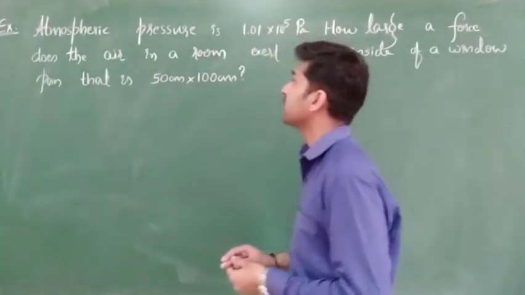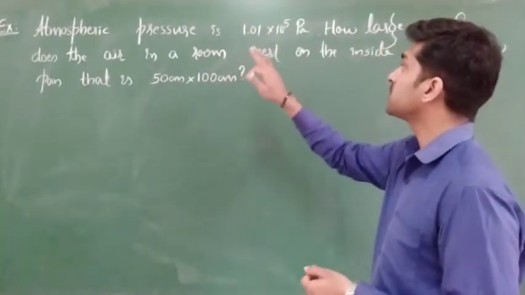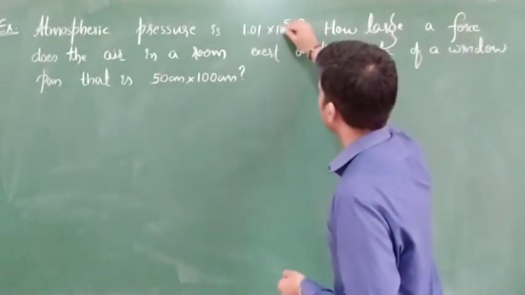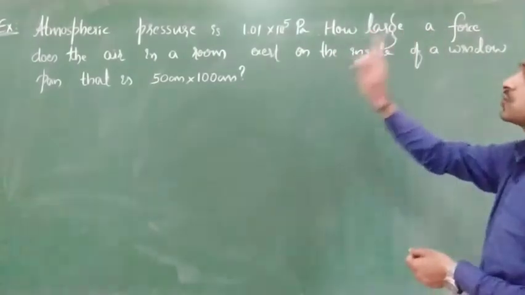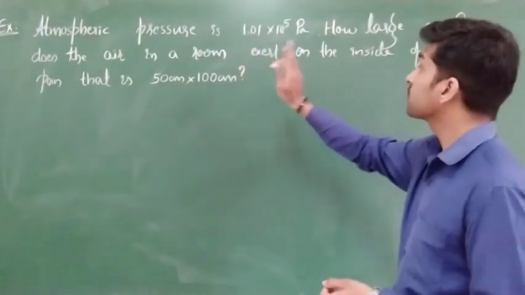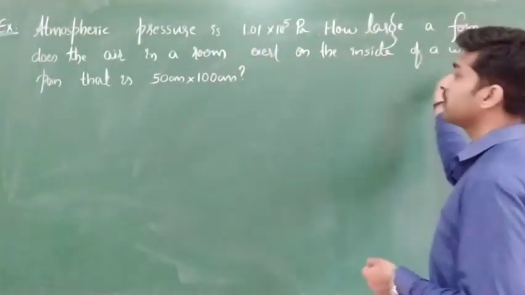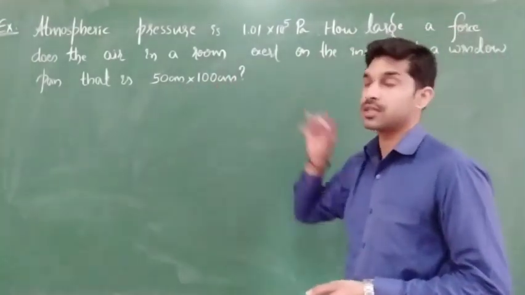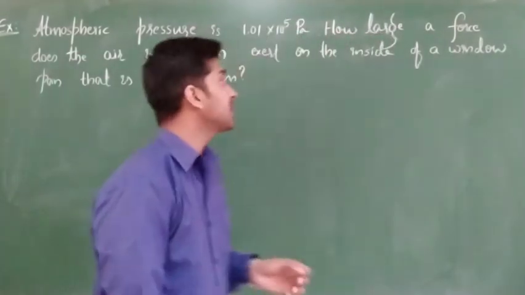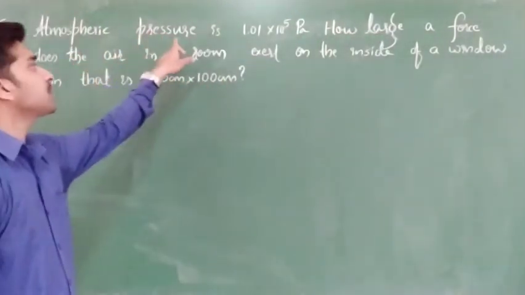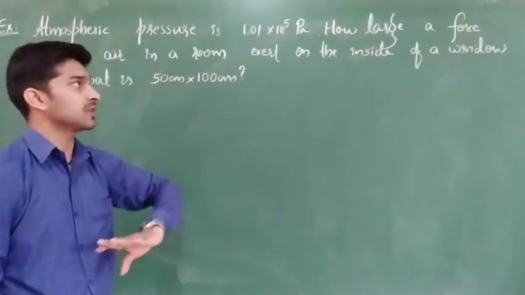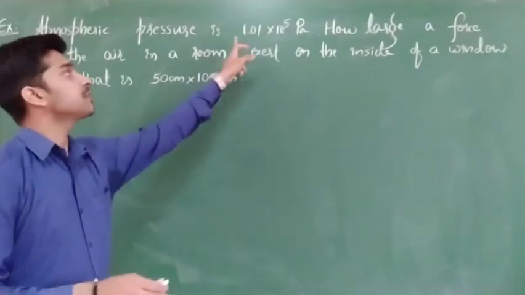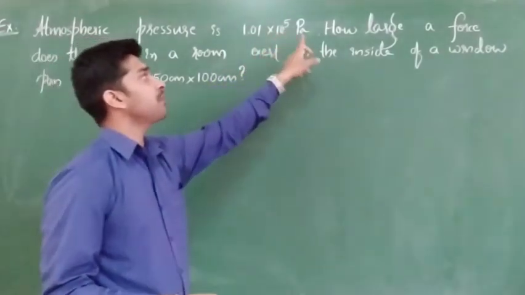So what they have given in our question is that atmospheric pressure is 1.01 into 10 to the power of 5 Pascal. How large a force does the air in a room exert on the inside of a window pane, that is 50 centimeter into 100 centimeter? So what they are telling is that we have a room. In that room the atmospheric pressure is 1.01 into 10 to the power of 5 Pascal. Okay, the atmosphere around us, clear? The nature around us, that atmospheric pressure is 1.01 into 10 to the power of 5 Pascal.